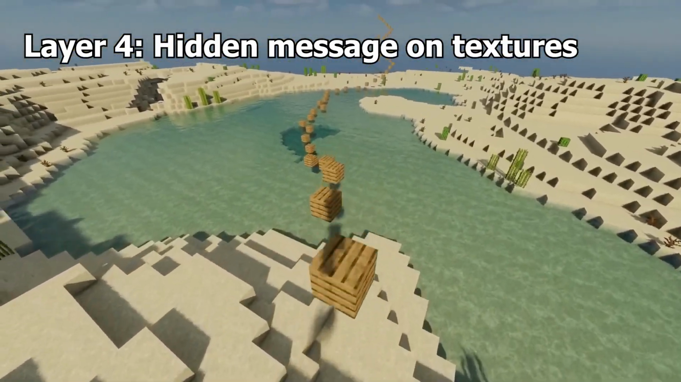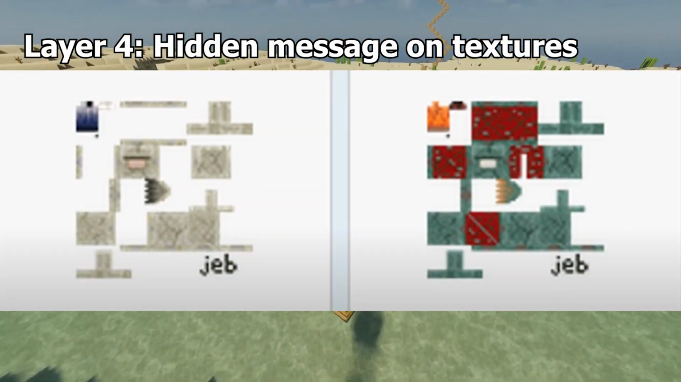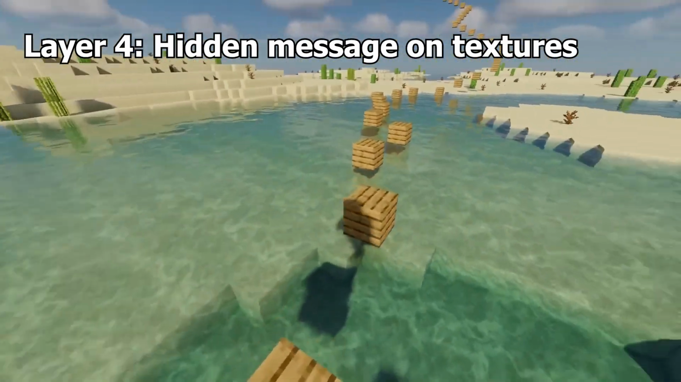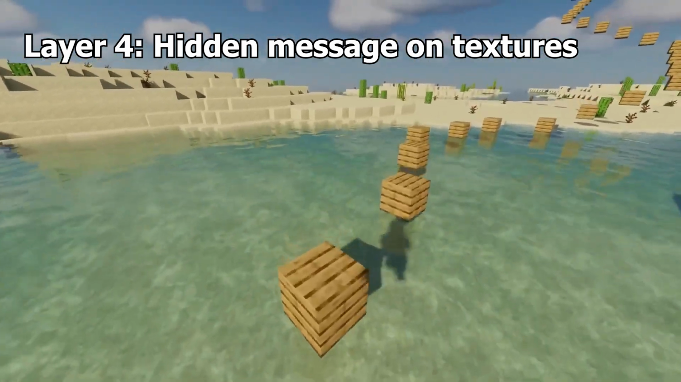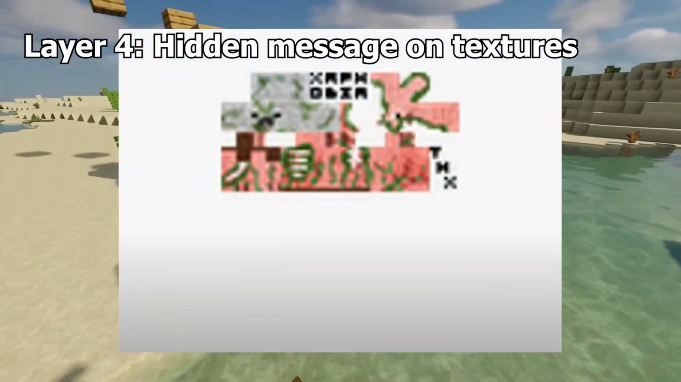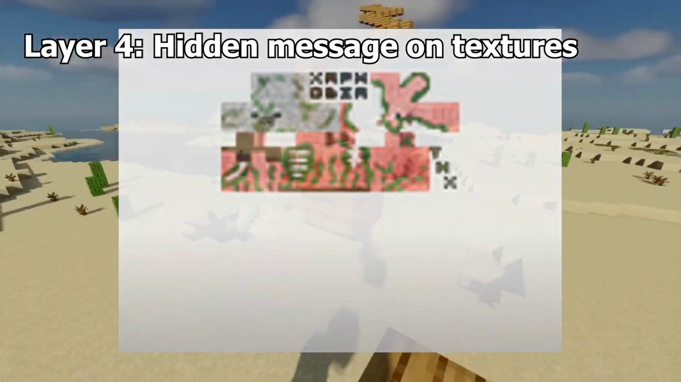Hidden message on unused spaces and textures. On the texture file for the Guardian, the words Jeb can be found, the creator of the Guardian. The armor stand, Sarge, and the zombie pigment texture has XRPK DBIR up top, and THX on the bottom.